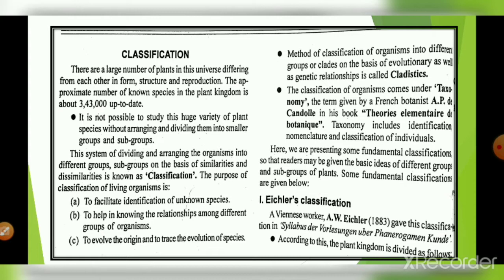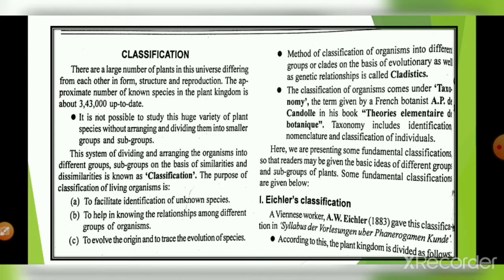So what is taxonomy? Taxonomy means that first we identify the plants, then comes the naming of the plants, that is the nomenclature. Then we classify the plants that we have identified and named into their particular species, and this is known as taxonomy.